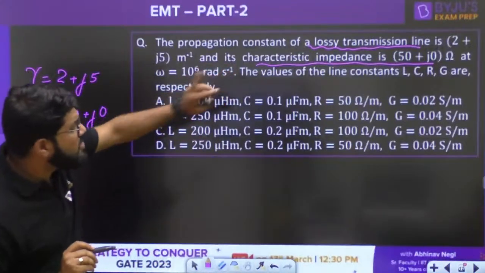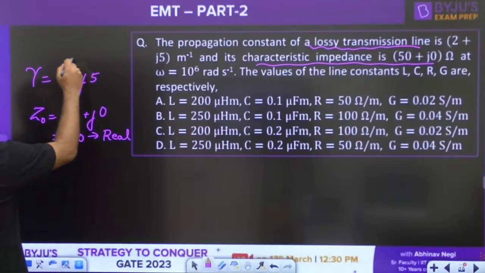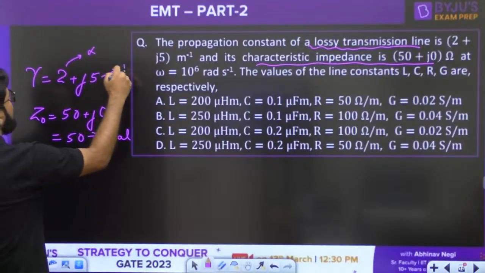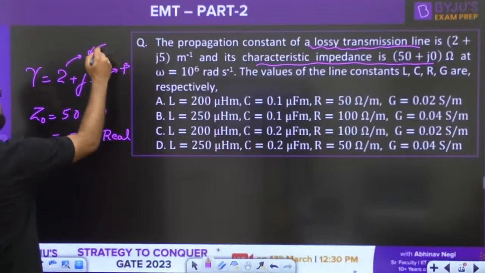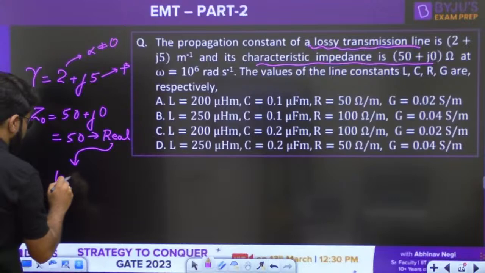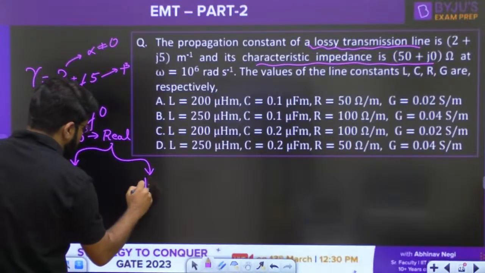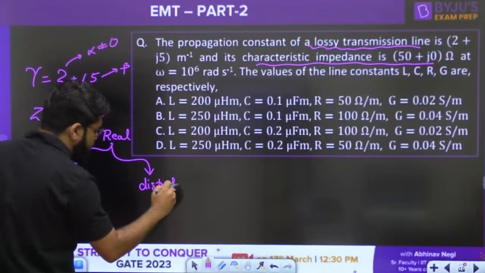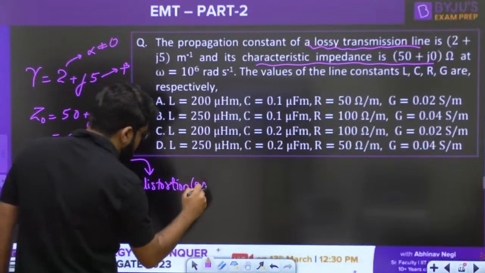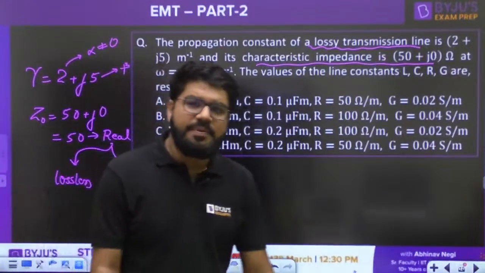It cannot be lossless because it's specified as lossy, and you can even see this is alpha, this is beta, and alpha is non-zero. So whenever Z0 is real, the line may be lossless, or it may be lossy but distortionless.